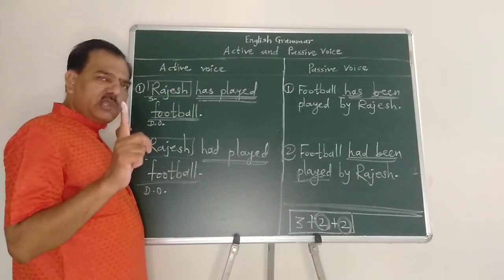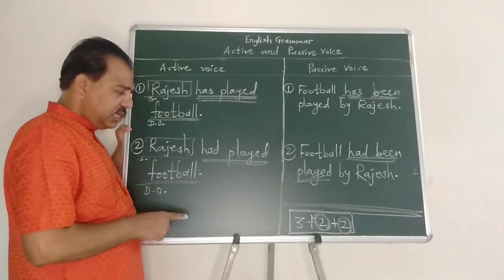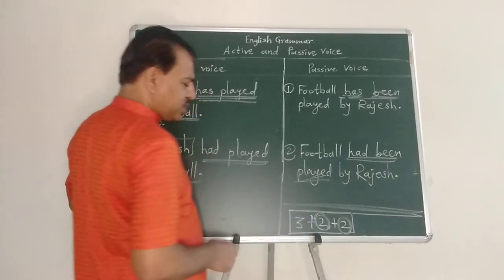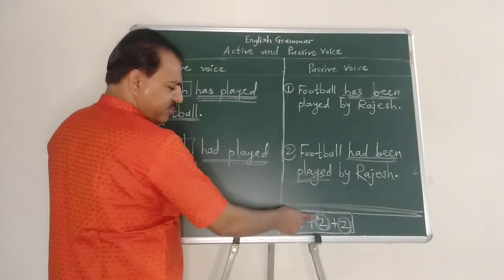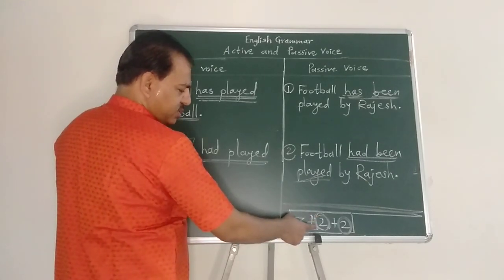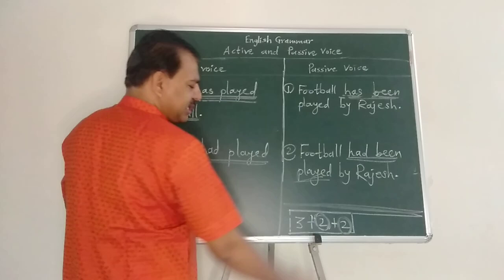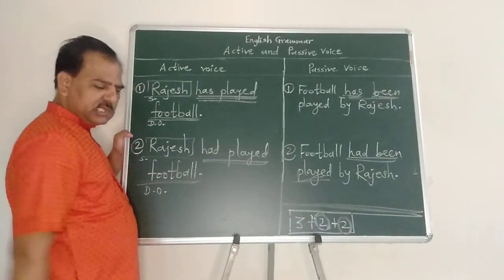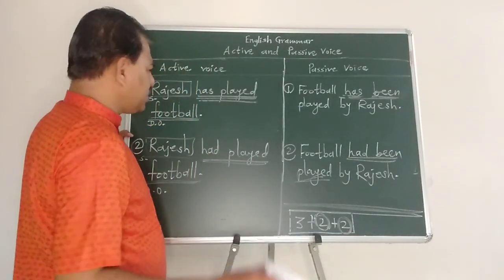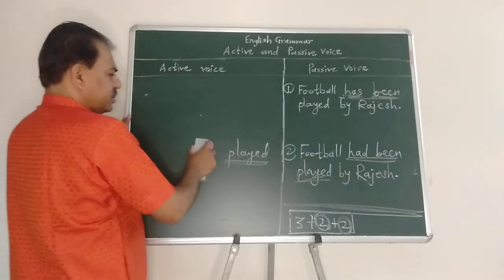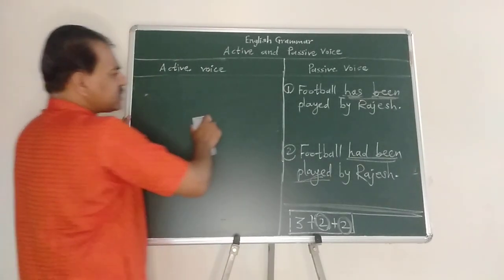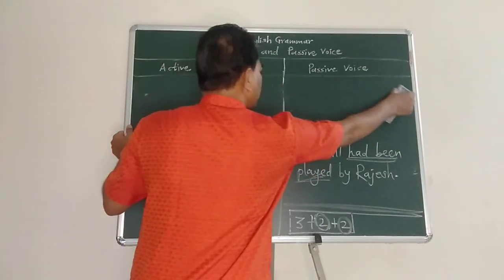So when we change the voice, these 7 tenses are very important: simple present, simple past, simple future, present progressive and past progressive, present perfect and past perfect tense. Besides them, some few sentence constructions are also used to change the voice.